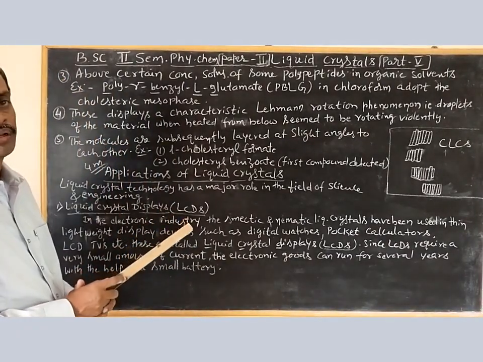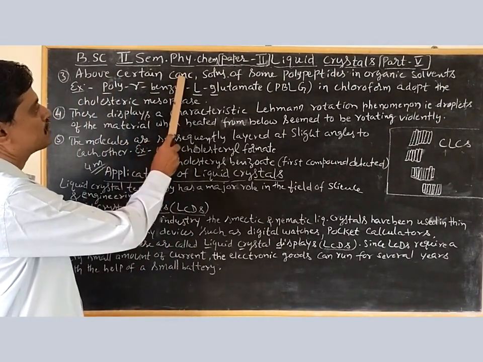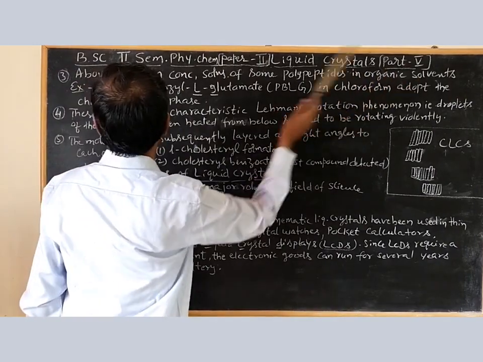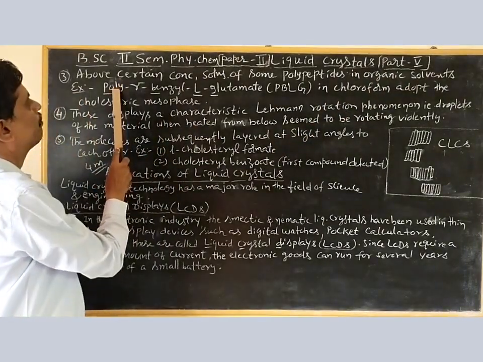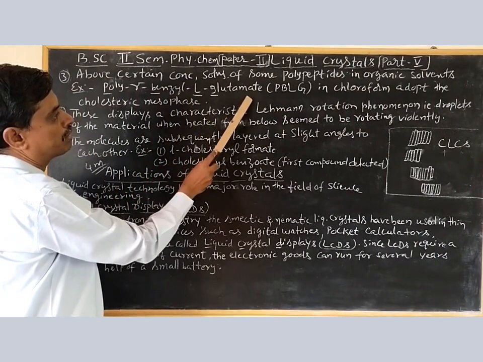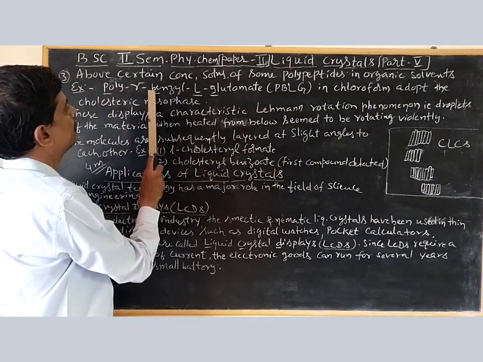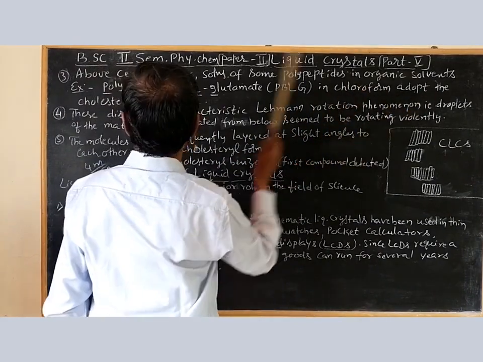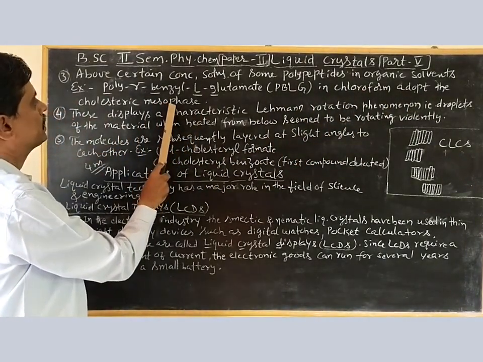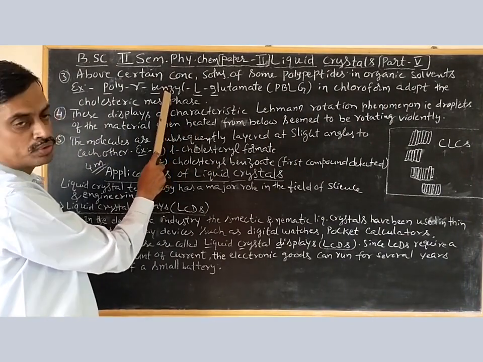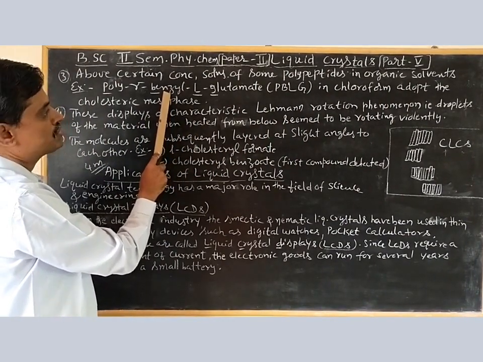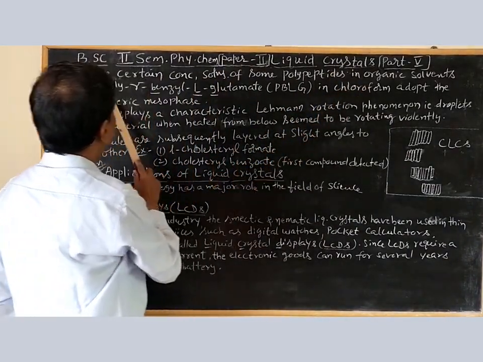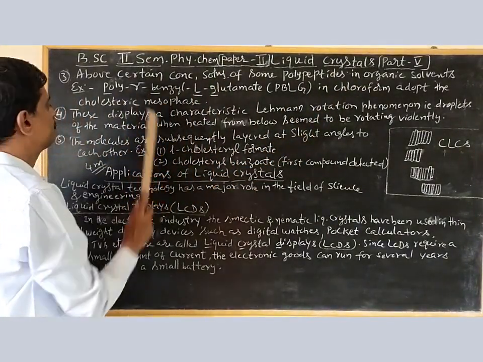Third property of cholesteric liquid crystals: above certain concentration, solutions of some polypeptides in organic solvents, for example poly-gamma-benzyl L-glutamate, shortly called PBLG, in chloroform, the organic solvent, adopt the cholesteric mesophase. That means this compound, polypeptide, you know that this polypeptide comes under proteins. So this polypeptide in the organic solvent like chloroform will give the cholesteric type of liquid crystal.